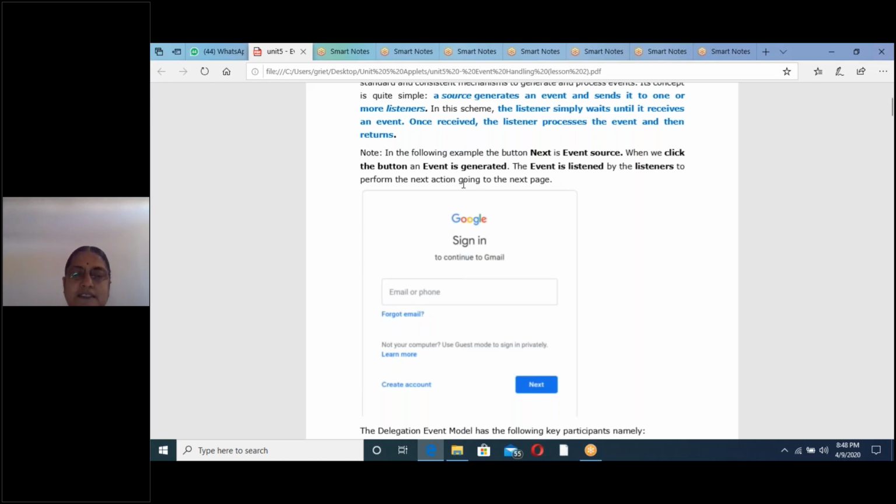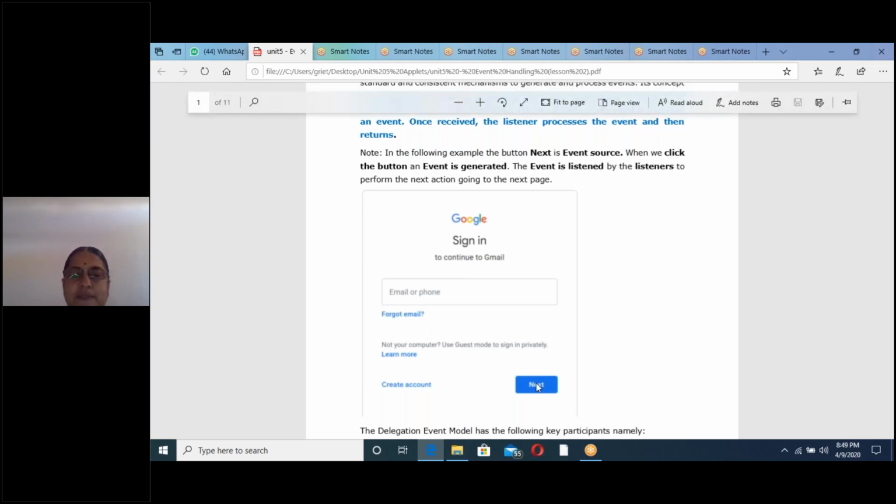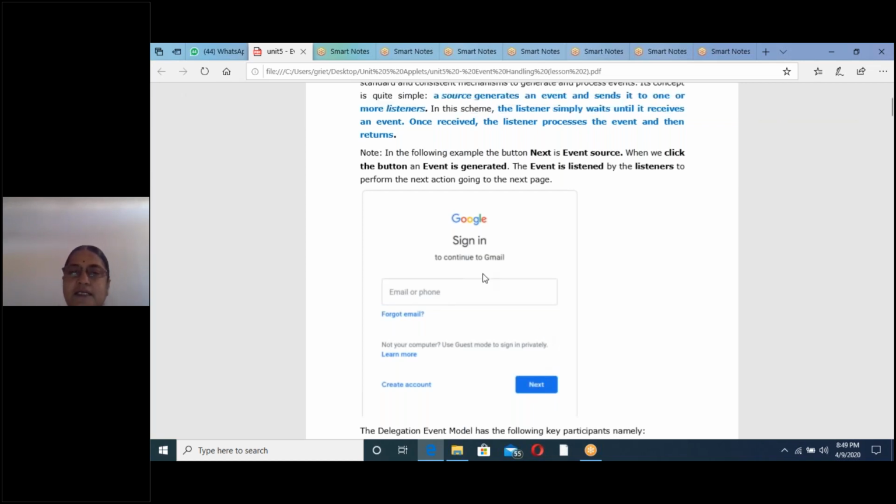What is the next action? When you click this next button, it will go to the next page. If you typed a wrong mail, then you will get an error. So the next action is either going to the next page, or if it is a mistake, showing the error. So in this example, we will see what is the event source, what is the event, and what is the listener.